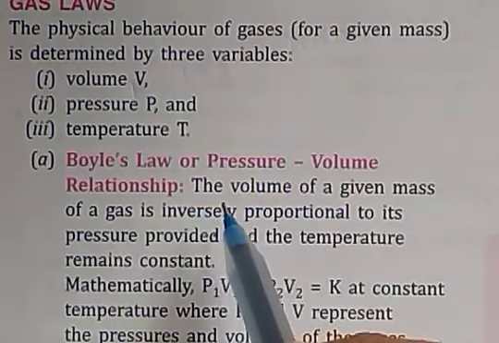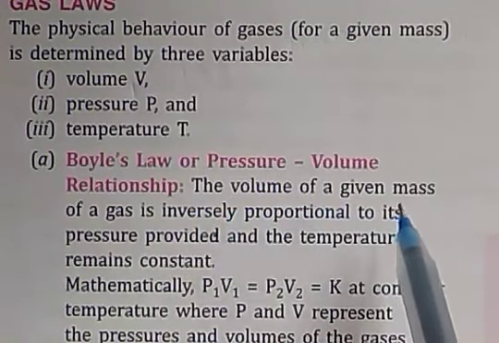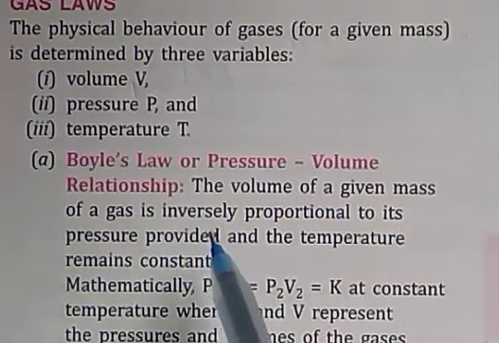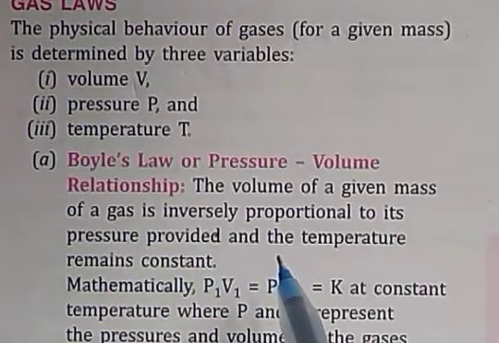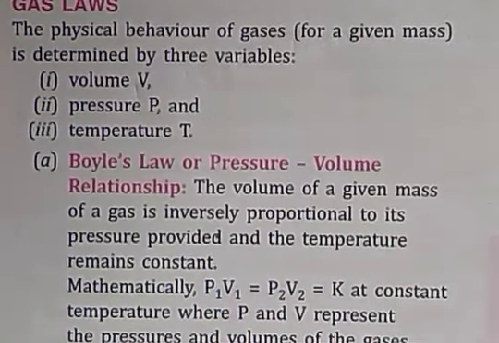Boyle's law says that the volume of a given mass of a gas is inversely proportional to its pressure, provided the temperature remains constant.